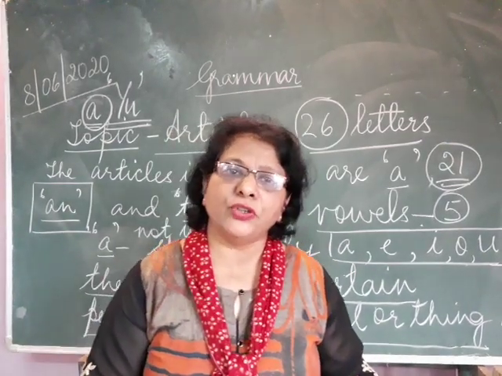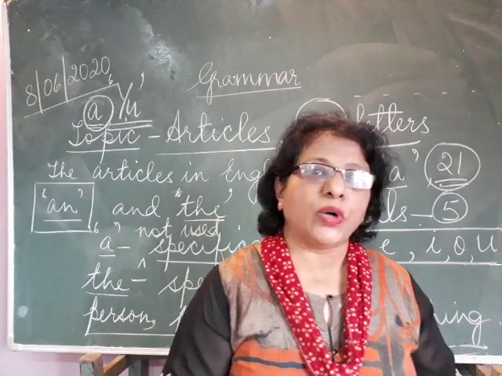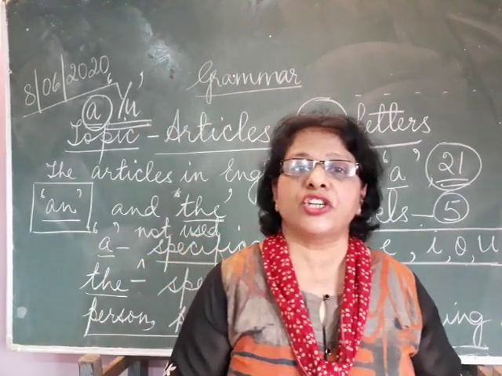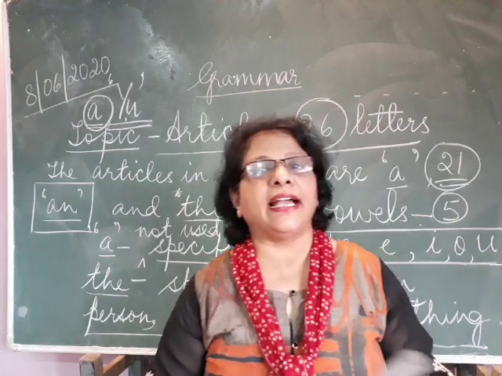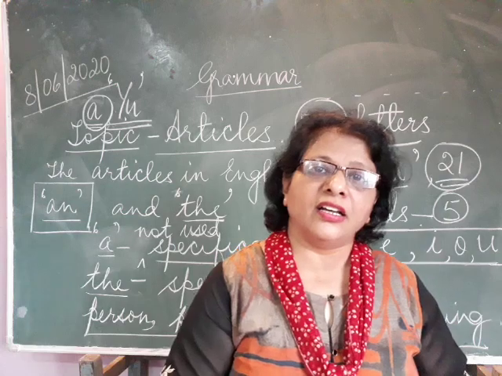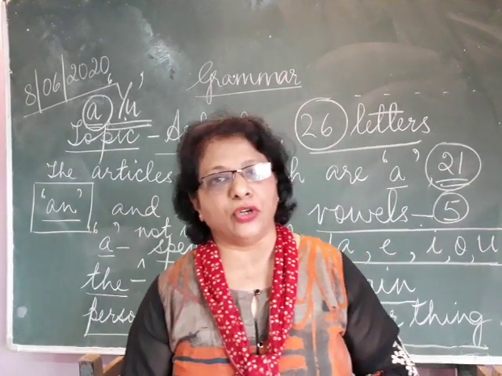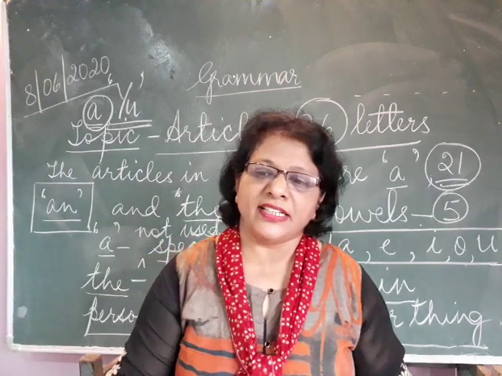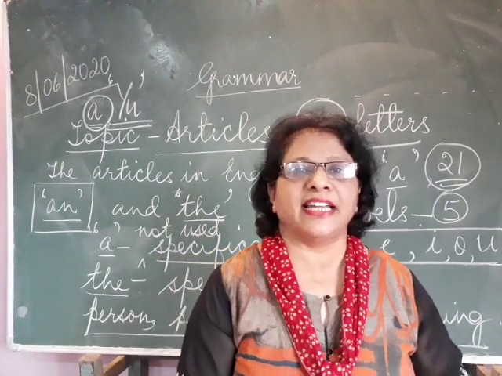So here again we use article 'a'. So article 'a' and the nouns have a very close connection. It goes hand in hand. That is why I chose article soon after the topic on nouns. So they have a close tie between the two of them, and it is easier for you to understand.